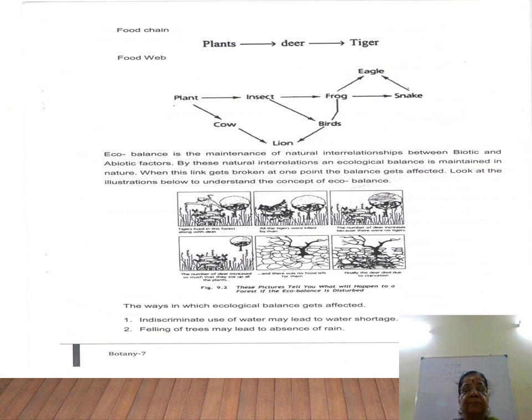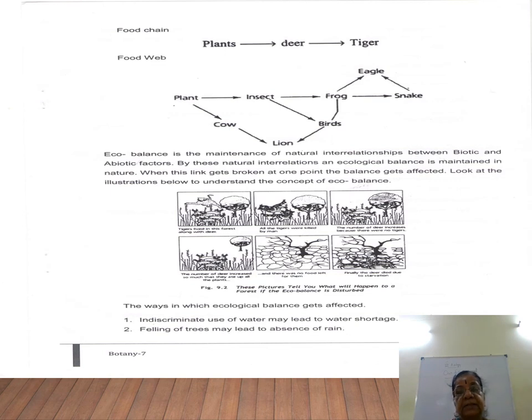So, look here. Now follow correctly. Plant produces. It is eaten by insect. That insect is eaten by frog. And frog is eaten by snake. So this one arrow sequence is one food chain. Okay. Now, cow is eating the plant. And cow is eaten by the lion. This is the second food chain.